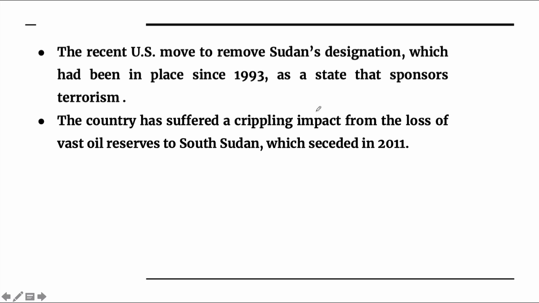Recent US move to remove Sudan's designation, like it has been listed as a country which sponsors terrorism. So removal of Sudan from that designation will help Sudan to attract investment, because the source of income for Sudan earlier was oil, and in 2011 there was a bifurcation of Sudan into South Sudan, and most of these oil resources are in South Sudan.